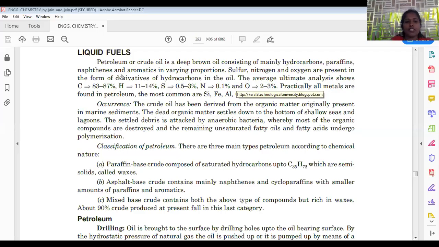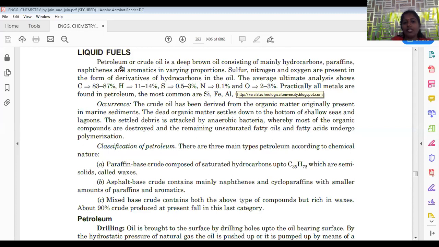Hello friends, in this session we are going to discuss fuels, especially liquid fuels and their fractional distillation. How can we separate all those? And finally, what are the applications of these, and what is meant by knocking, cetane number, and octane number? All these topics we are going to discuss in this session.